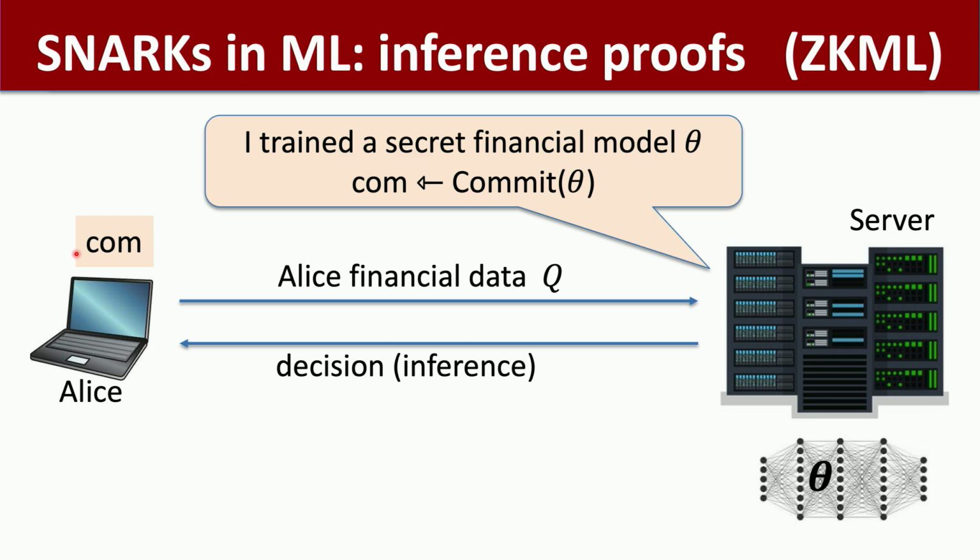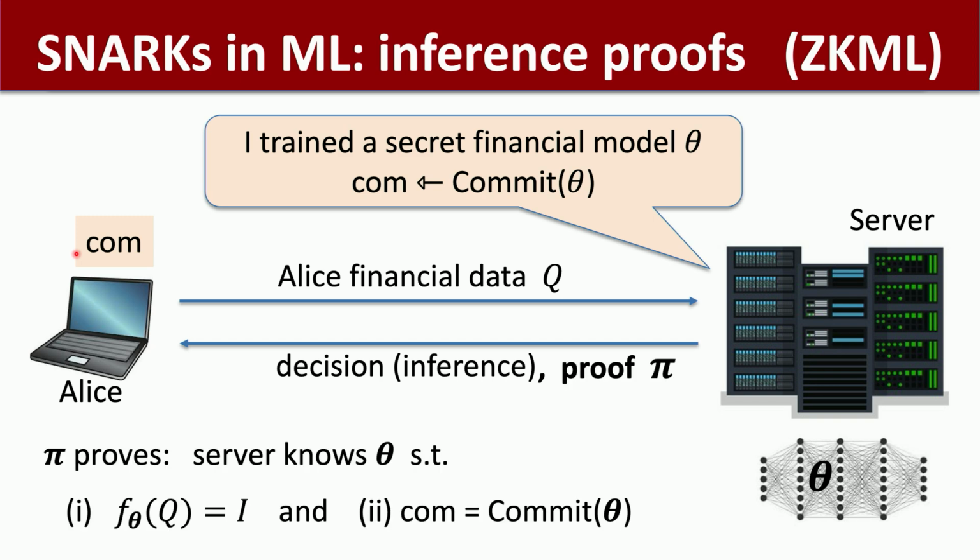Now what the server can do is attach a proof to say, yes, this result that you got for your loan application was done using the model that the server committed to. So the model was computed correctly, and it was computed correctly relative to this public commitment. Now you are guaranteed that the same model that was used to analyze your application is used to analyze everybody else's application. Does that make sense? That's the premise of ZKML.